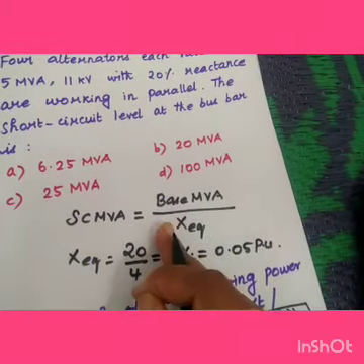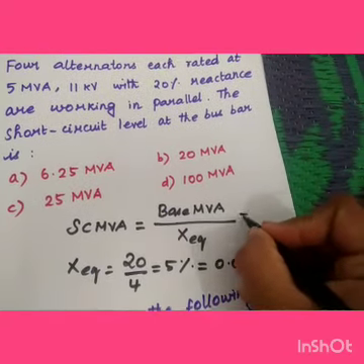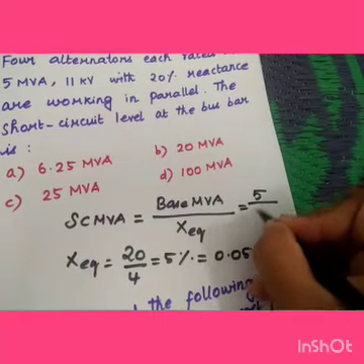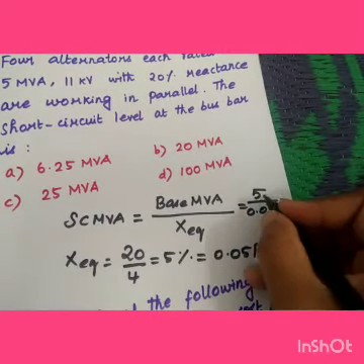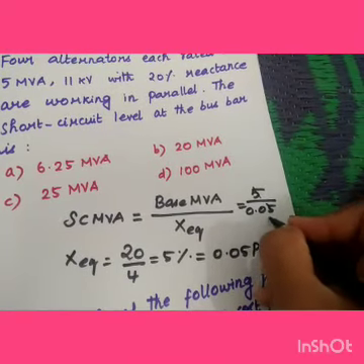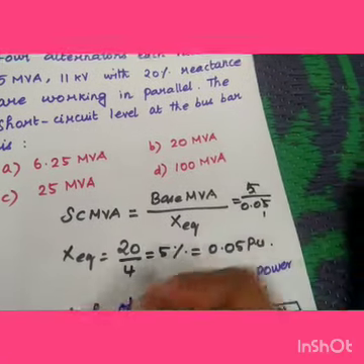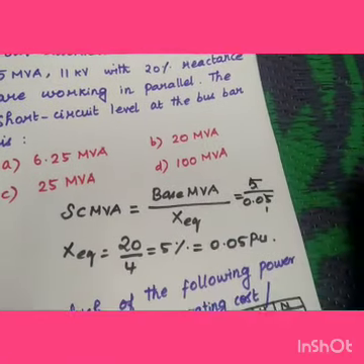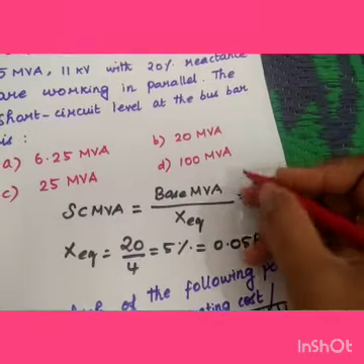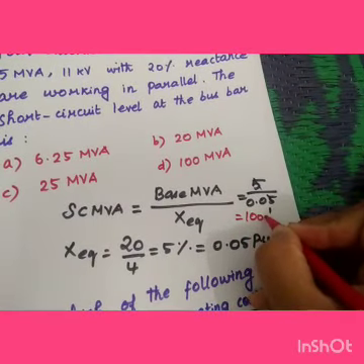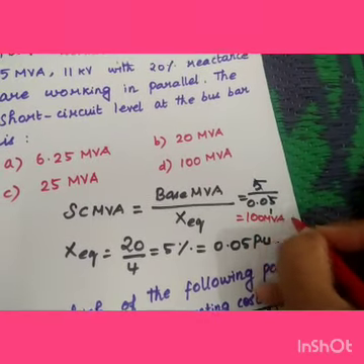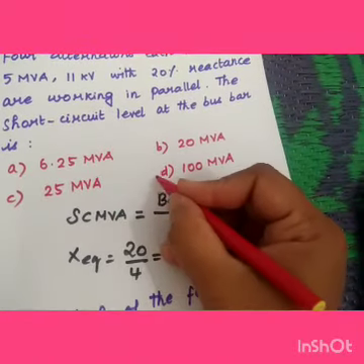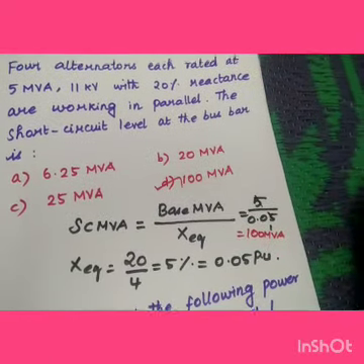Now please apply it. What is the base MVA? 5. 5 by 0.05, so it is 1 by 0.01. The answer will be 100 MVA. 1 by 0.01 is 100. So we can choose option D.